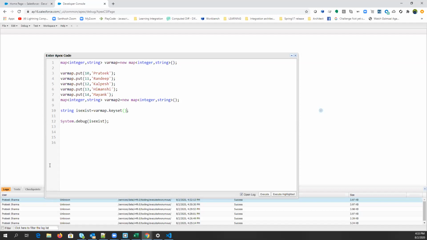So just tell me, guys, will the complete line that we have written till now work, or what changes do we need to make just to print it? We need to create a new set. Absolutely correct. So keySet will return all the keys that we have, and the key type we are using is Integer. So we need a set of Integer.